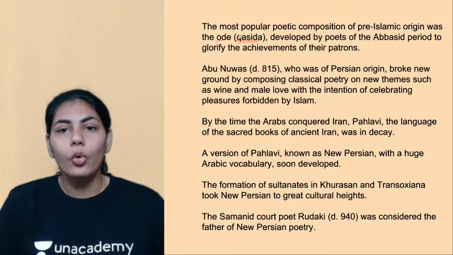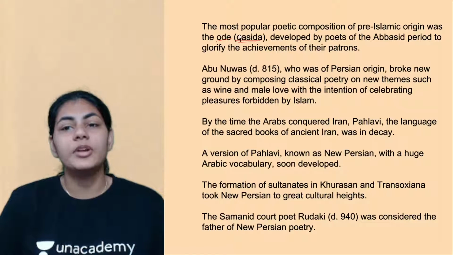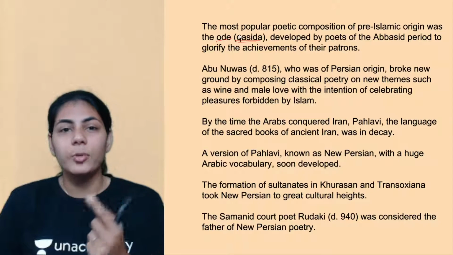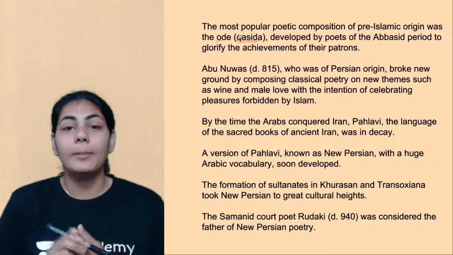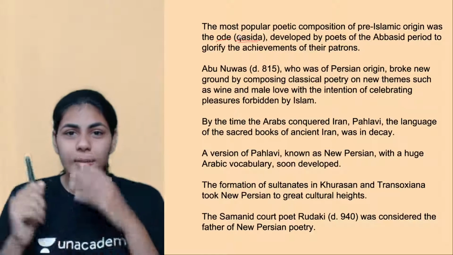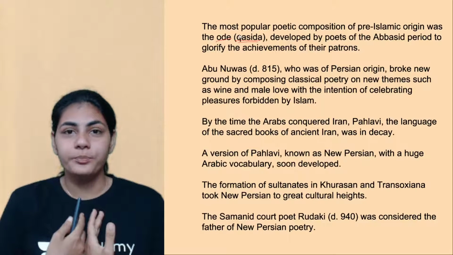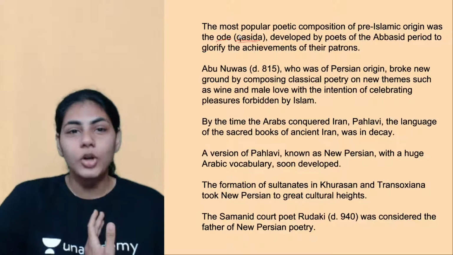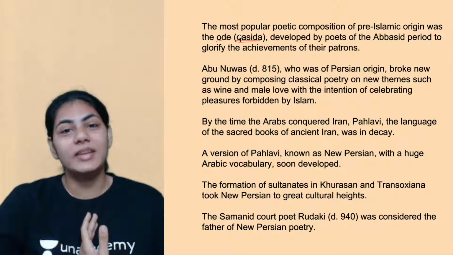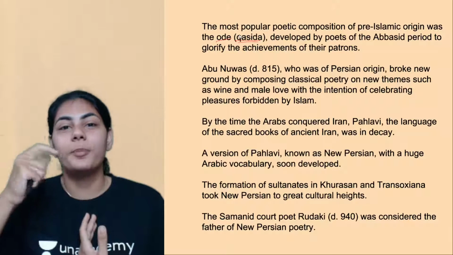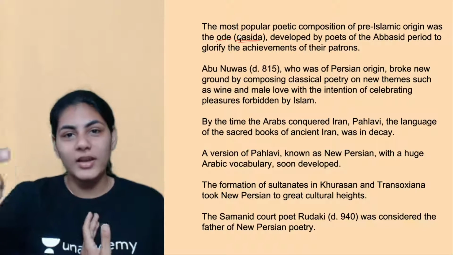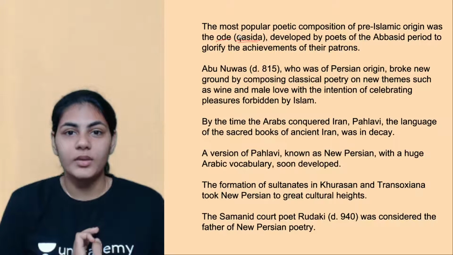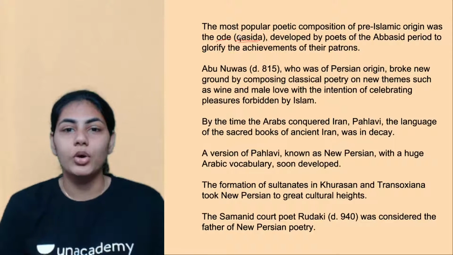These kinds of ode poems were developed during the Abbasid period, and the main content of these poems was praise. Let's say I am writing a poem and the content would be praising someone, be it God, architecture, or the king. The element of praising or applauding somebody's work is the main content of the odes. So that's ode for you.